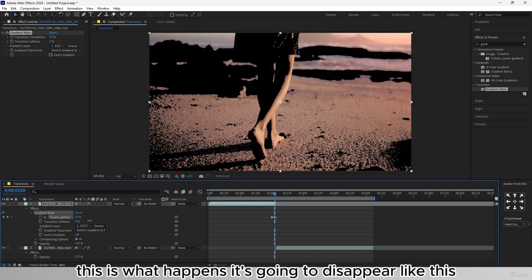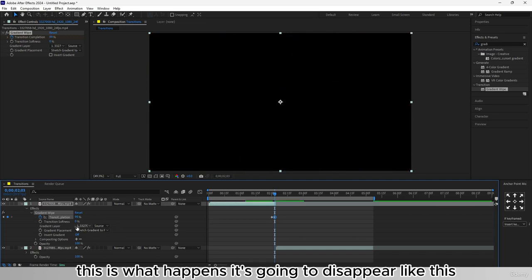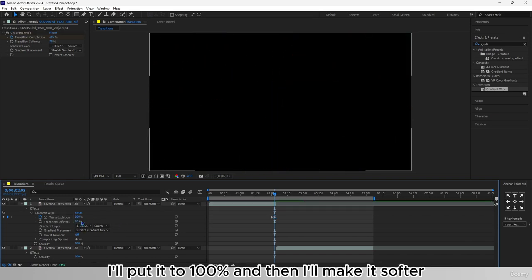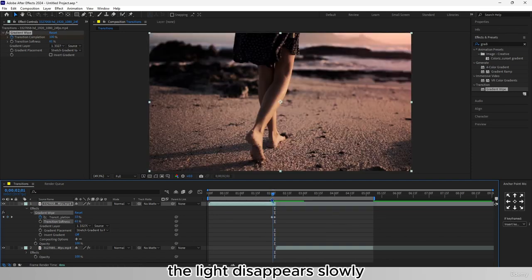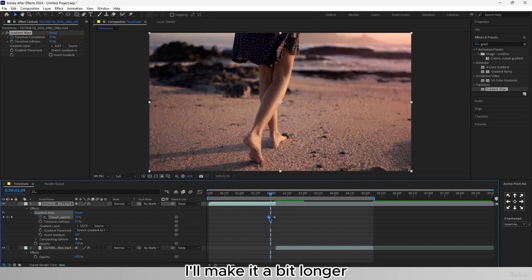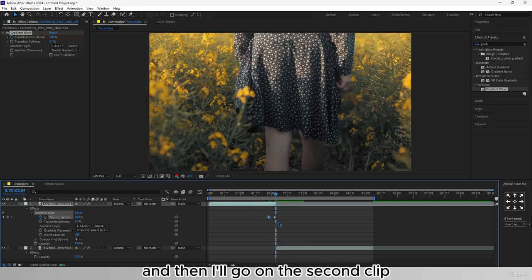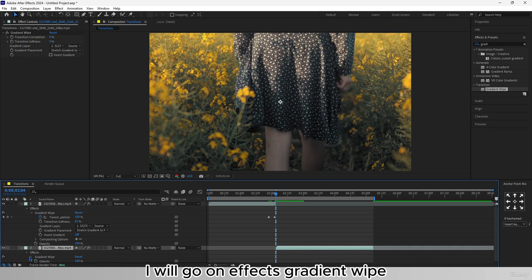As you can see, this is what happens. It's going to disappear like this. I'll put it to 100%, and then I'll make it softer. And making it softer means that basically this is what happens. The light disappears slowly. I'll make it a bit longer. And then I'll go on the second clip. I will go on Effects, Gradient Wipe.